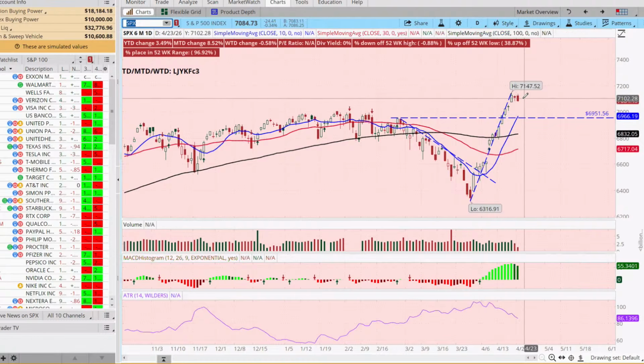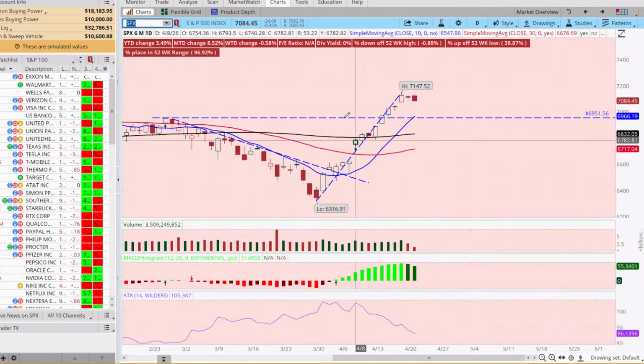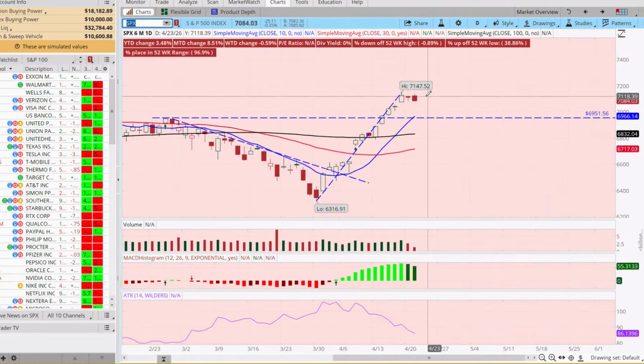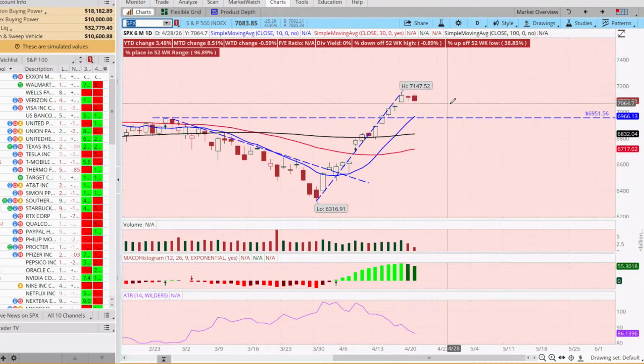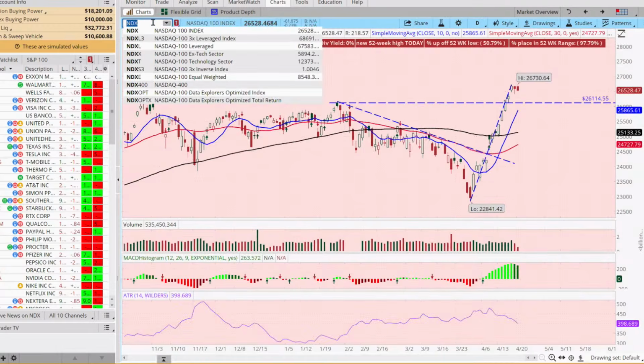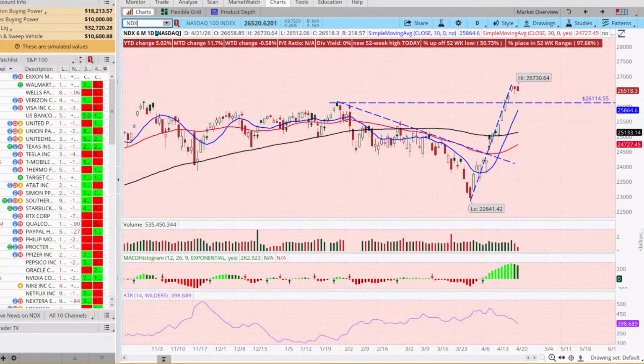Okay, so that's pretty incredible. And now we're consolidating. Some might say, are we setting up a bit of a bull flag? We could be. There's still a lot of uncertainty geopolitically about, say, what's happening in the Strait of Hormuz. And there may be some other things that are creating a little bit of angst.